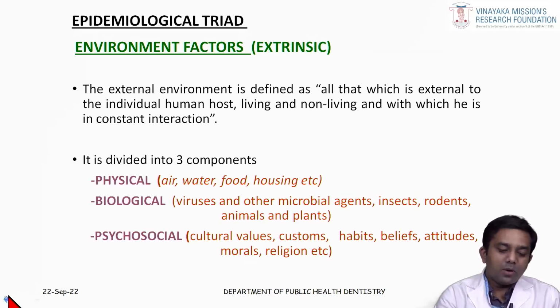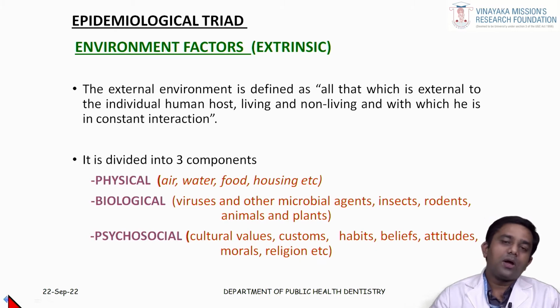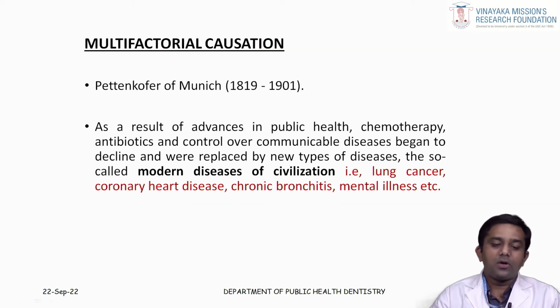Okay, till now we saw the epidemiological triad and the different factors that were responsible. In this epidemiological triad, they thought that only 3 factors are responsible, that is your agent, host and environmental factors. After this, a new concept was put forward, known as multifactorial causation. It was put forward by Pettenkofer of Munich. According to this concept, there are multiple factors which are responsible for the occurrence of a disease. It is not only 1 or 2 or 3 factors. There are multiple factors which can cause a particular disease in a human being.